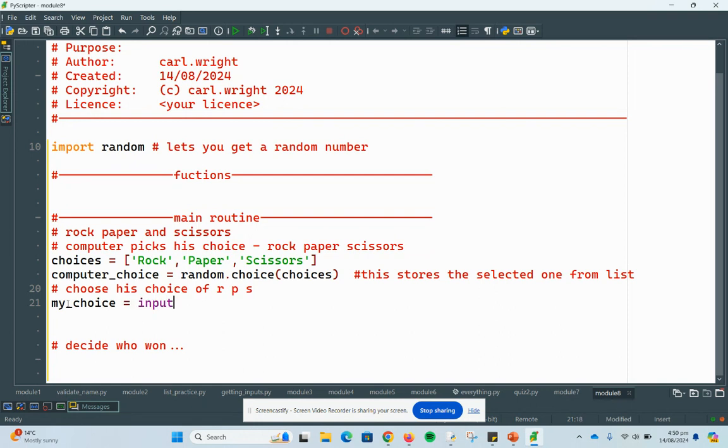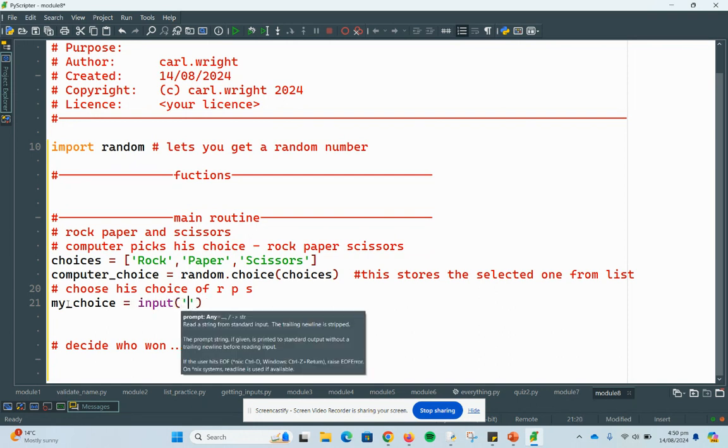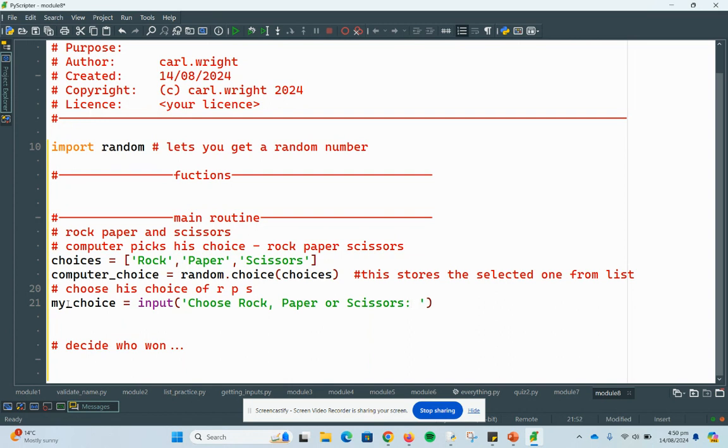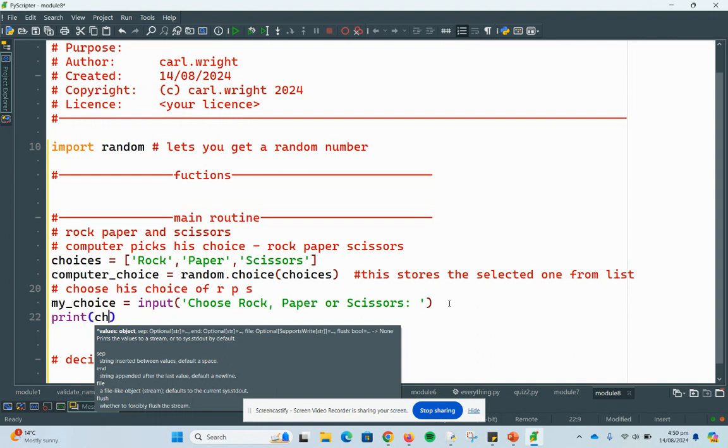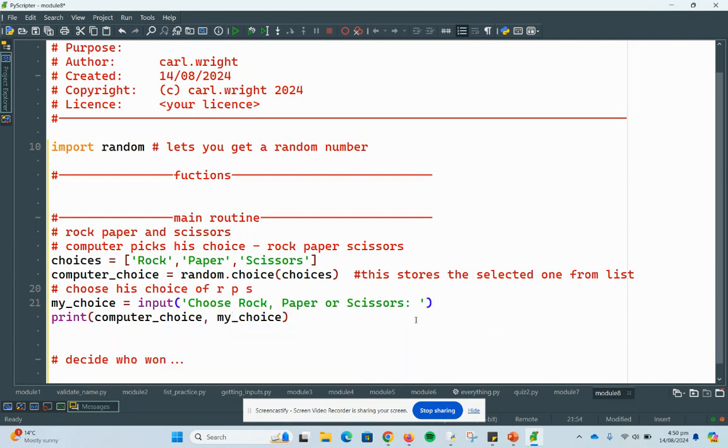And say input, and I want to say choose rock, paper, or scissors. Okay, I'm going to be as clear as I can with what to enter, because I don't want them to make a mistake on the entry. So then I can print out, we can test it. We can go computer choice, and my choice. Okay, so just to test as we go.